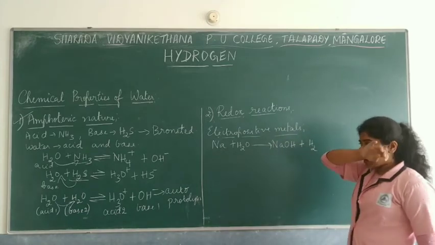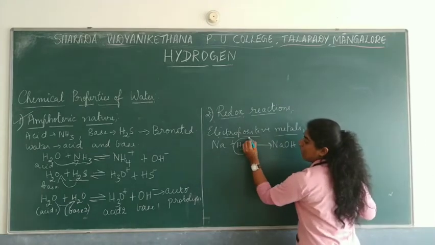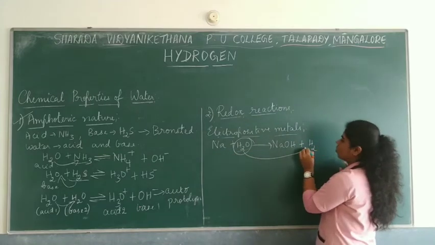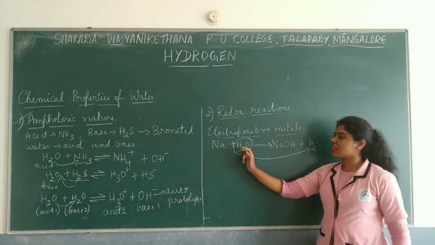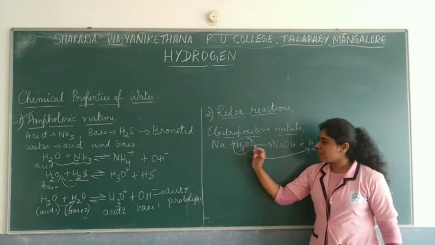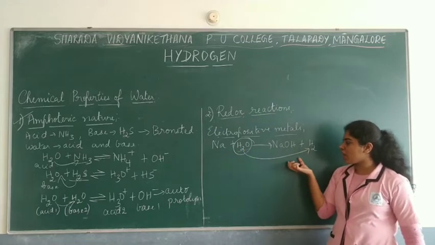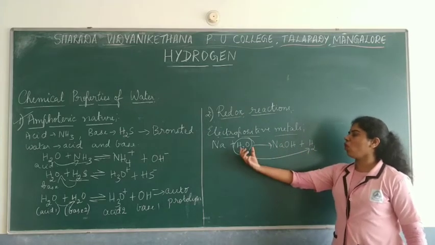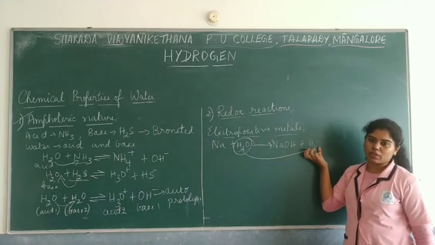So in this reaction, you can see that H2O, that is water, is being reduced to H2. Reduced in the sense, what is removed here? Oxygen is removed. If the oxygen is removed, it is said to be undergoing reduction, right? So here H2O is reduced to dihydrogen.